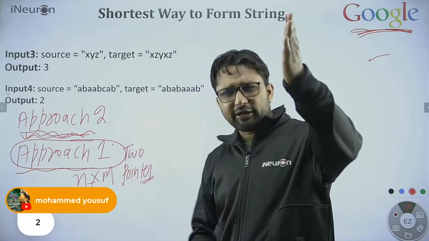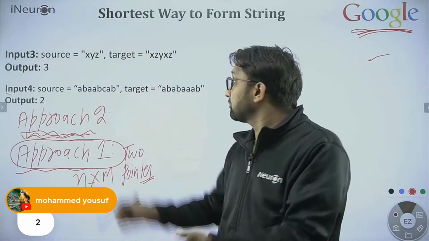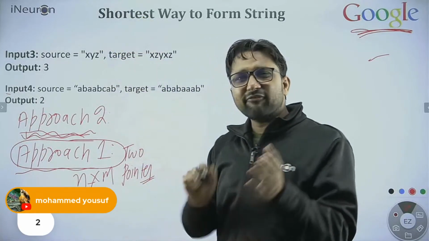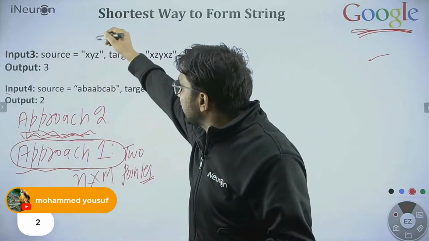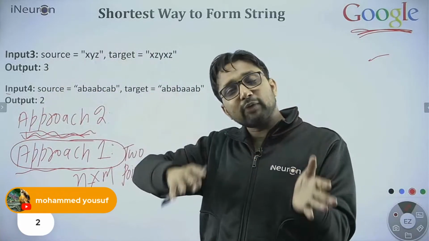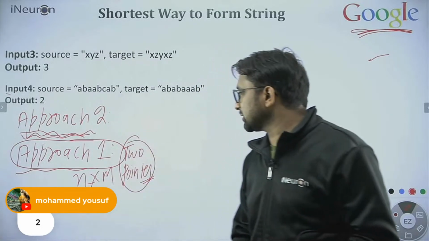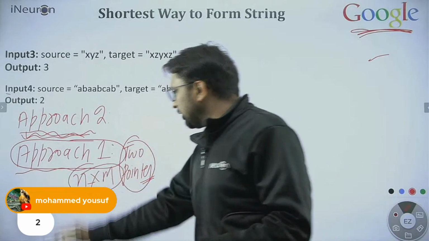One pointer was pointing to the source, another pointer was pointing to the target. One pointer, either I was moving the source pointer, or I was moving both the target pointer and source pointer. So that is the two-pointer approach. This is taking n into m time.